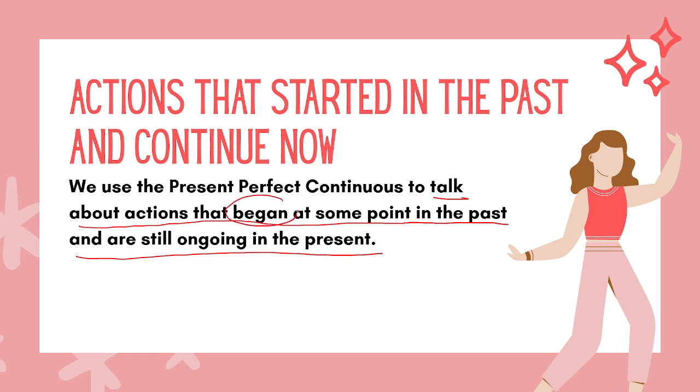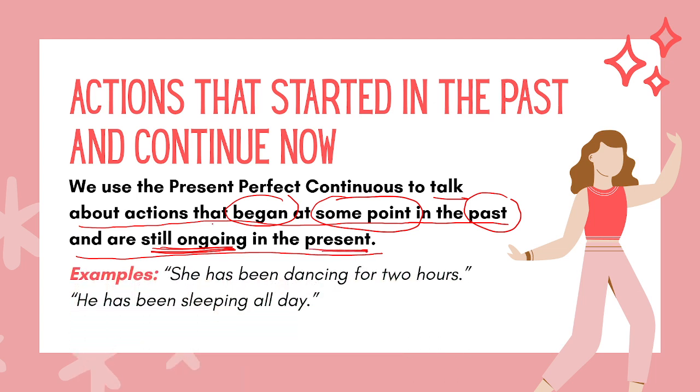So it began, when, at some point, we don't know, at some point in the past and still ongoing in the present, right? So let's see an example. She has been dancing for 2 hours. So it began some point in the past and still it's ongoing in the present. She has been dancing for 2 hours. Now he has been sleeping all day. We don't know when it began, but it began at some point in the past. He started sleeping and still ongoing. He's been sleeping all day.